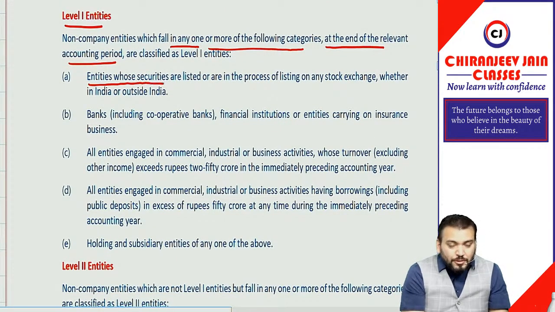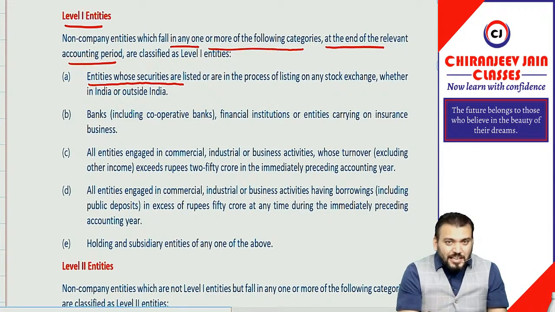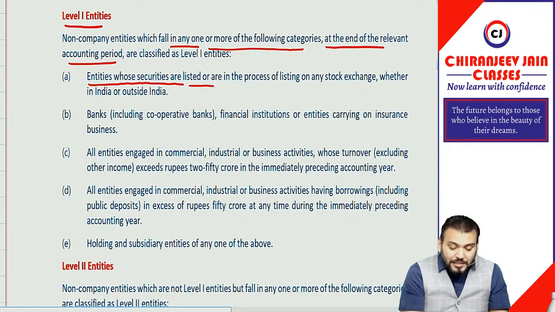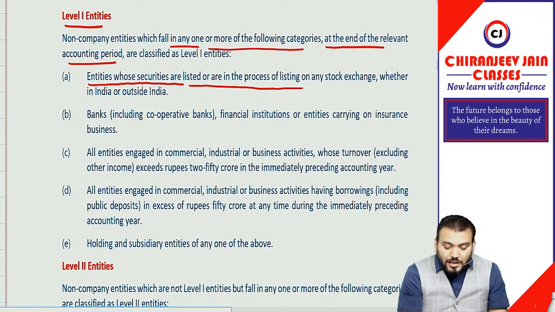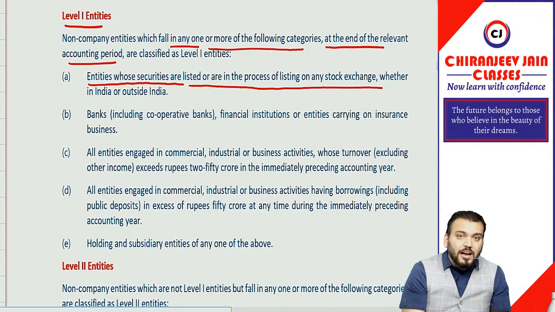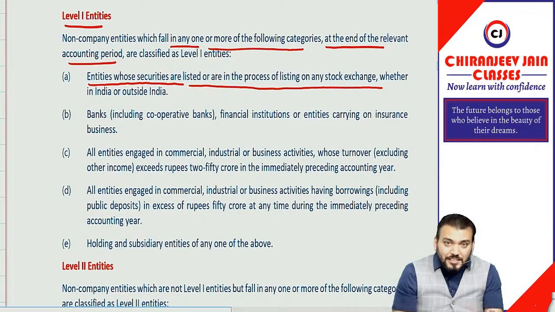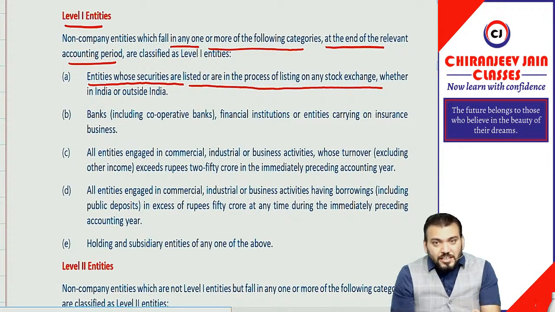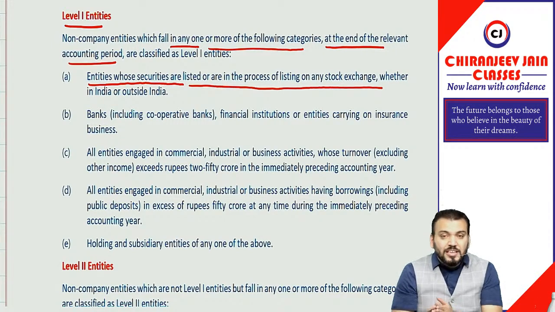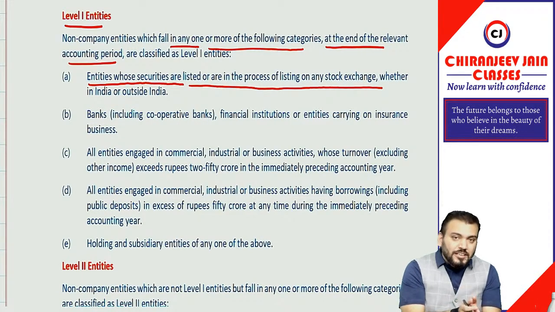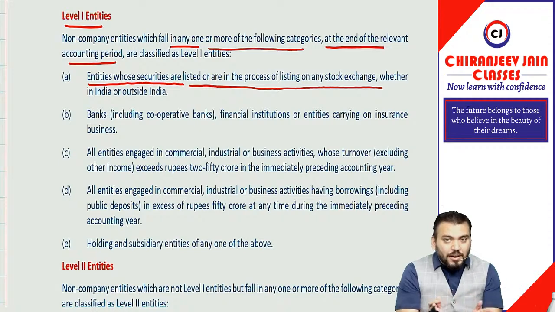Entities whose securities are listed or are in the process of listing on any stock exchange, whether in India or outside India, will be considered as level 1 entities.